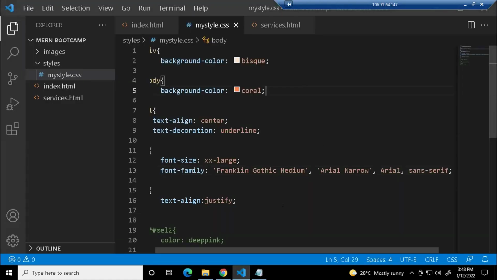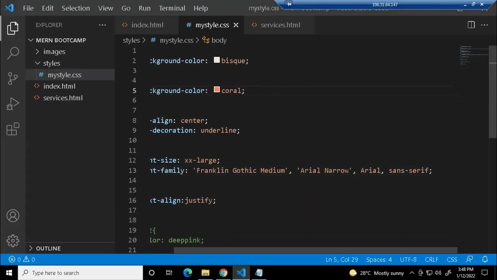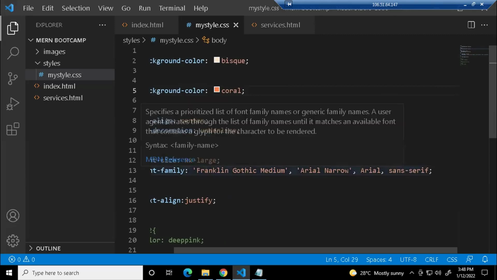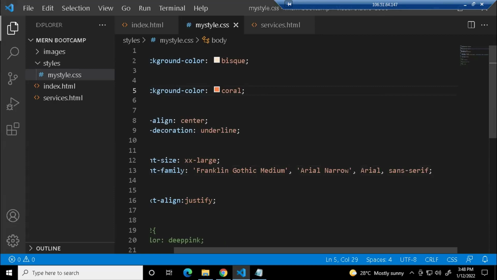Now the question is, how many values did I give to this font family? For the other properties, you gave one value, but how many values am I giving here for a font family? So you have given 4 values, right? Franklin Gothic Medium, Arial Narrow, Arial and sans-serif, right?